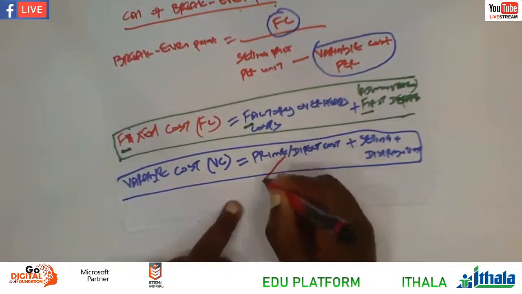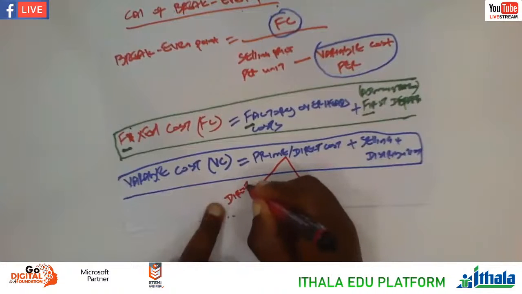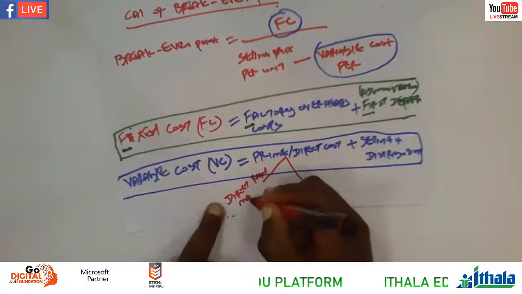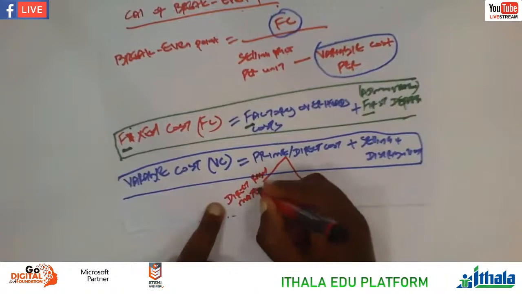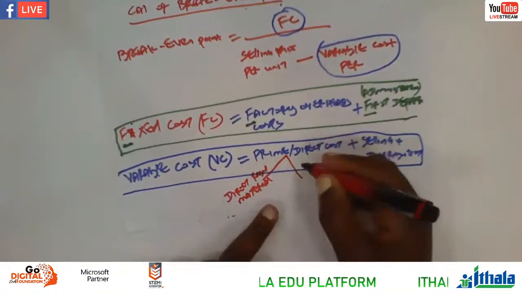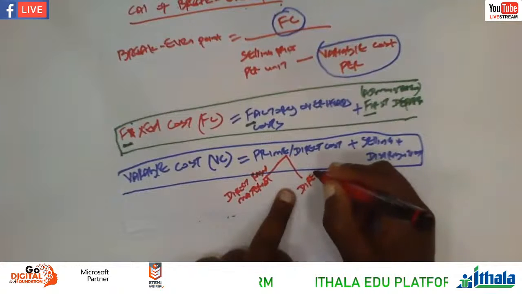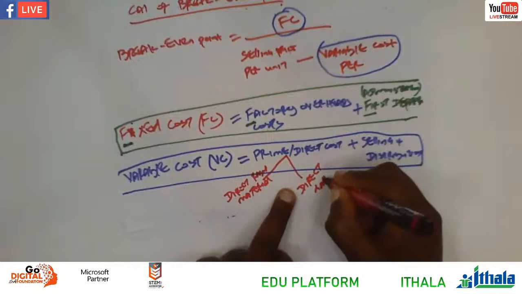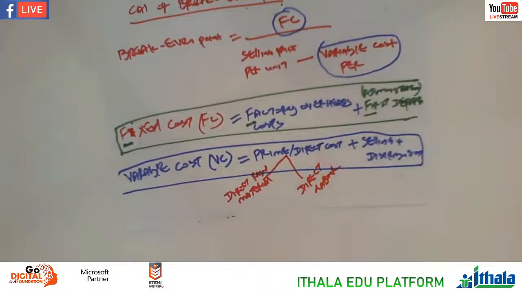So here, you have what now? Direct raw material. If you like, you can just say direct material. Don't even put raw. Okay, direct raw material, right? As well as direct labor. Everything is direct. That's why it's a direct cost. Direct labor, right? So you add with what? With selling and distribution, right? That's what we must do.